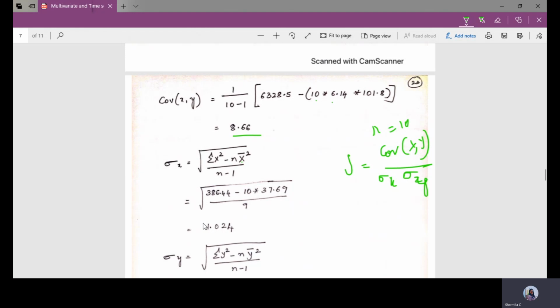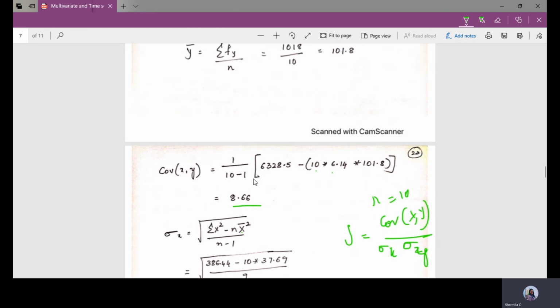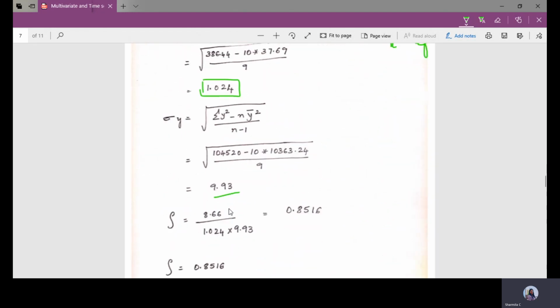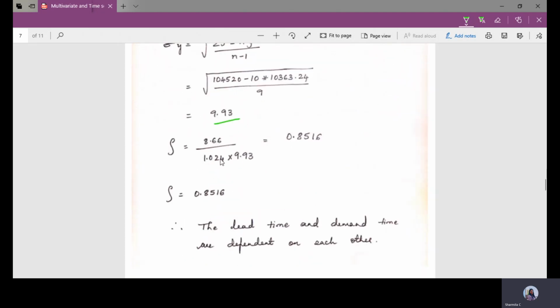Fine, which is equal to how much now? 1.024. Similarly, calculate sigma y. Once again, you will get the answer as 9.93. Substitute the values in this formula. So we have covariance 8.66 divided by, once again, what is the value we have now? Divided by 1.024 into 9.93.